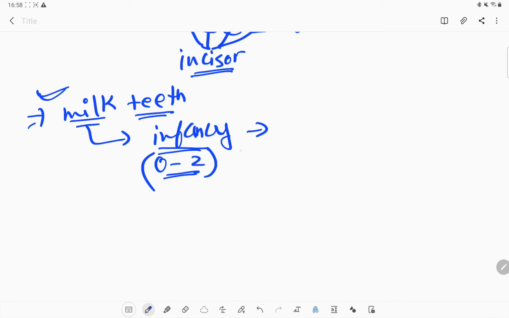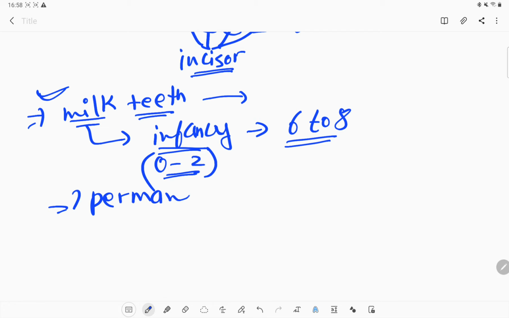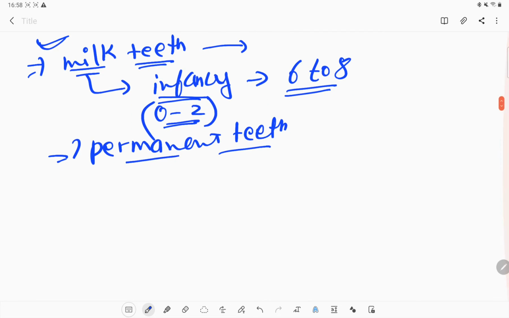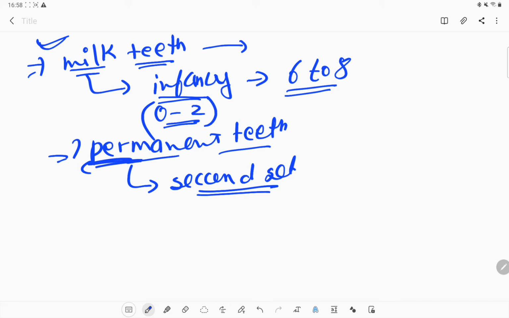They fall off when we reach the age of 6 to 8 years, and they are replaced by another set of teeth known as the permanent teeth, the second set. As the name suggests, permanent teeth do not fall off by themselves, unlike milk teeth, which fall off even if they are not damaged.